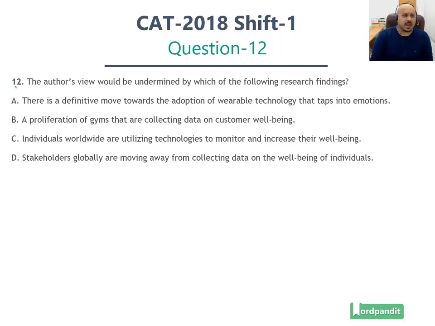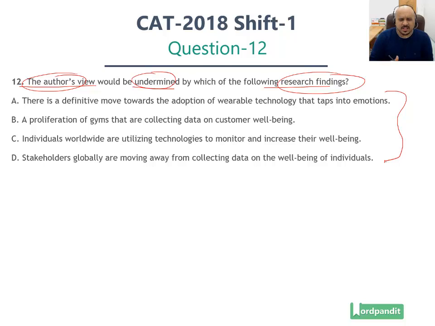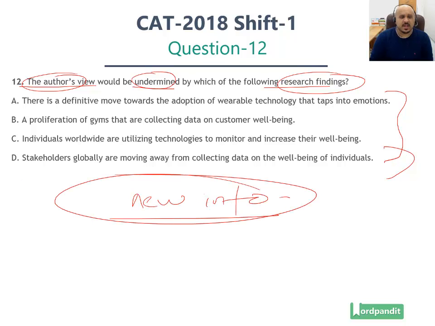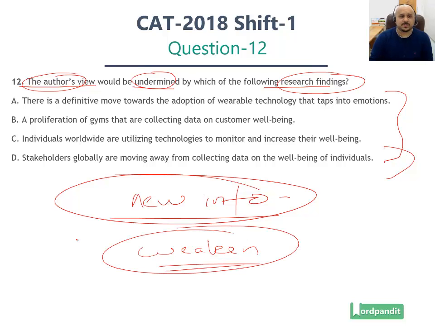What do we have at hand? We've got a question which asks you, in this particular case, the author's view would be undermined. So now undermined effectively would be weakened. What is it that is going to counter the view of the author by which of the following research findings. So there are four possible options given here. Remember, these are outside the content which is given in the passage. This is introducing new information in the passage. We are using new info here. We are bringing in information from the outside to do what? To weaken the author's stand. So that is what we are going to do in this particular case.